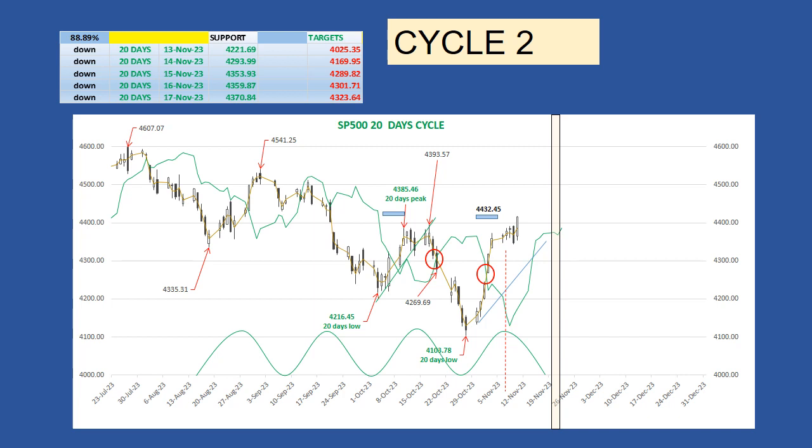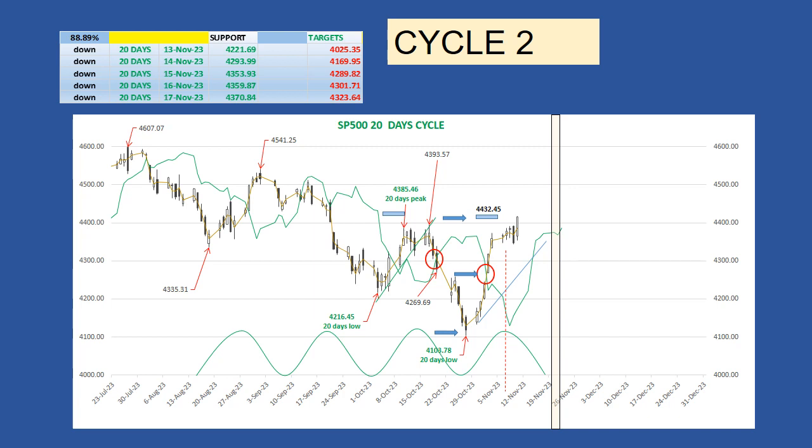The 20-day cycle. This cycle will provide us lots of information. The last 20-day cycle low occurred on October 27th with a low at 41.03. Since then, the market crossed above its cycle line on November 2nd at 42.68 for a potential target at 44.33.